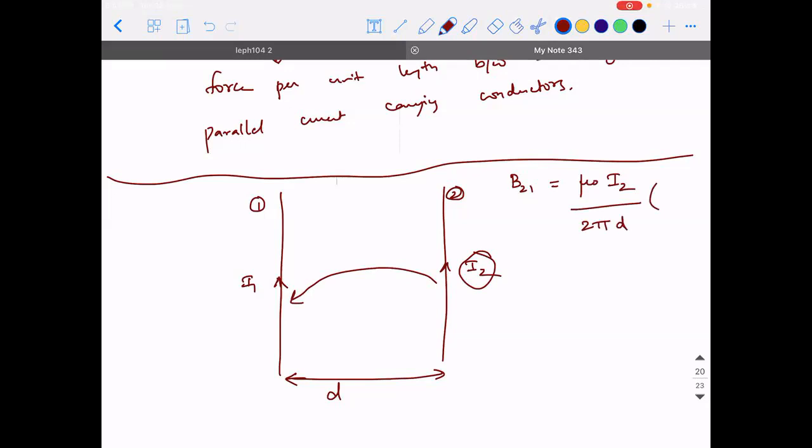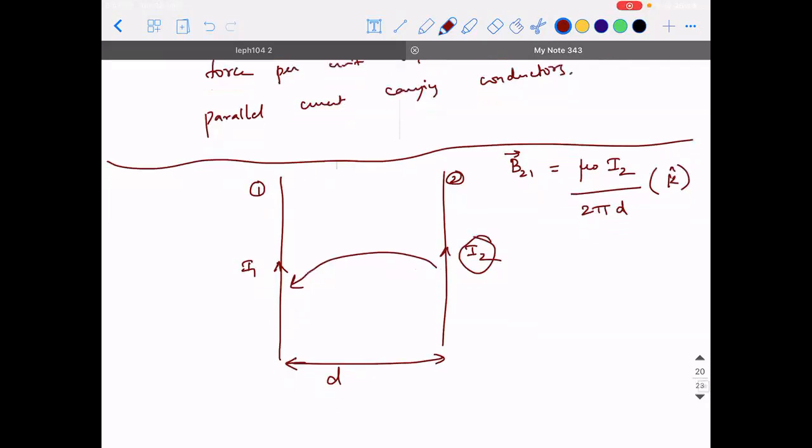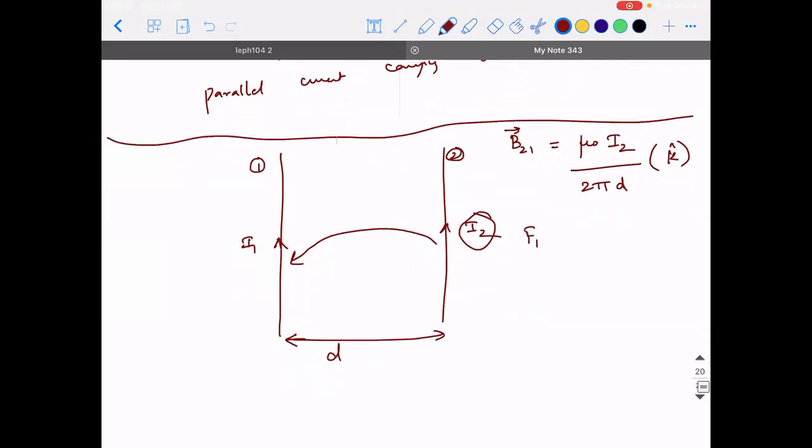Direction? Sir, is it k cap? Correct. It's k cap. So what is the force experienced by the first conductor due to the second?